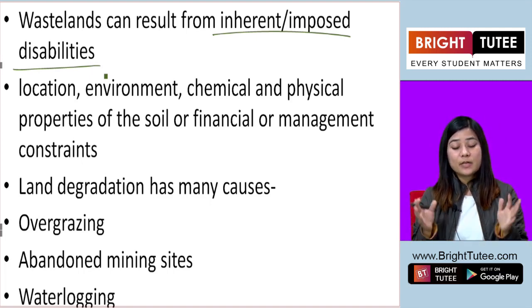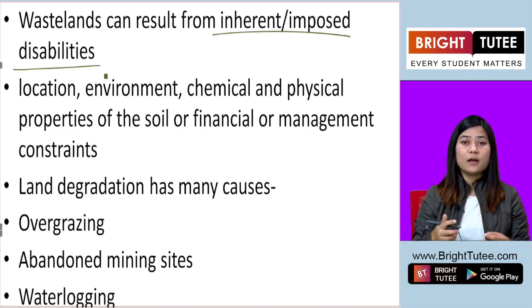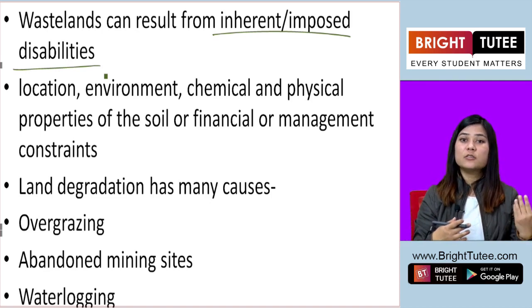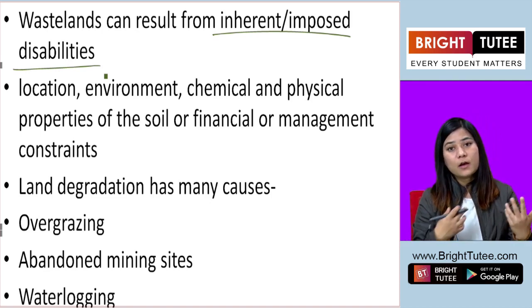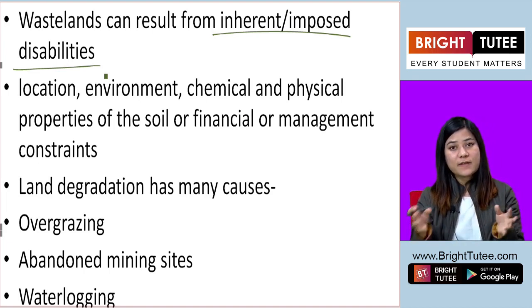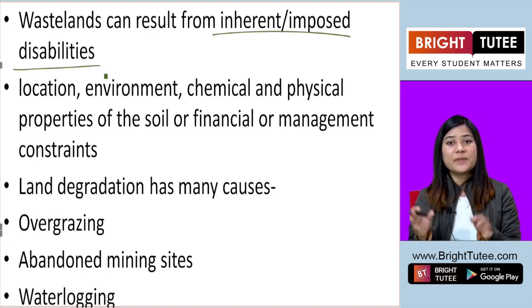Like for example, there is a plot of land and we keep on disposing the chemicals that we use for the production or manufacture of medicines, drugs, right? And this plot of land is used as a dumping yard.